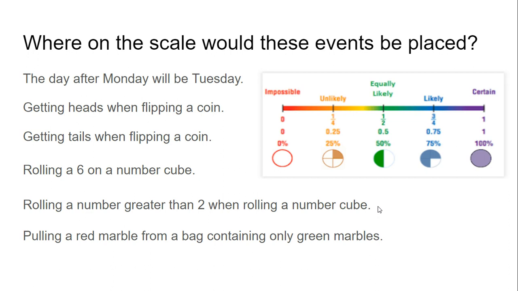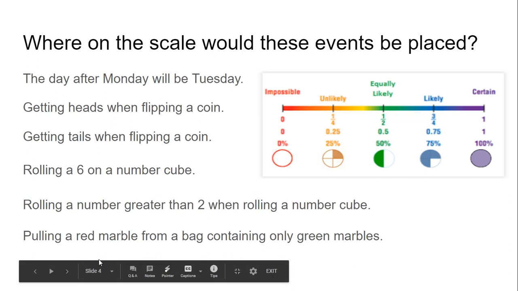So that would be 4 out of 6 chances. Or if you reduce that fraction 2/3, so that's more than 1 out of 2 chances, but less than 3 out of 4. So that would be 2/3 or 66.6%, somewhere in the likely range around here. And then finally, pulling a red marble from a bag containing only green marbles. Well, if there's only green, it's 0 reds or 0% chance.